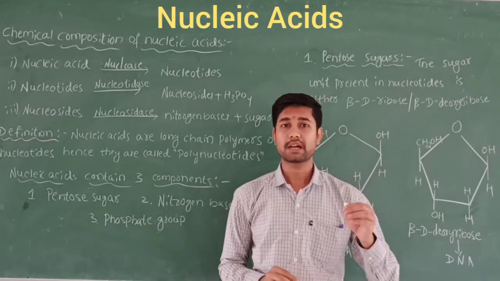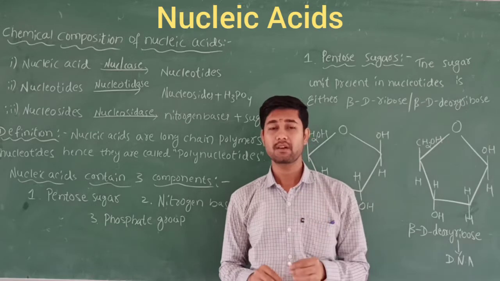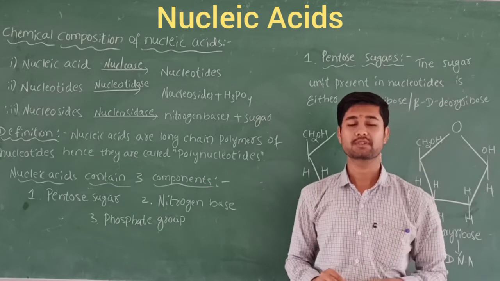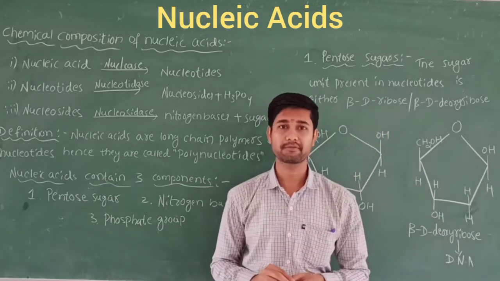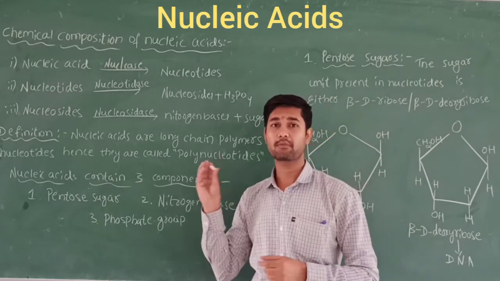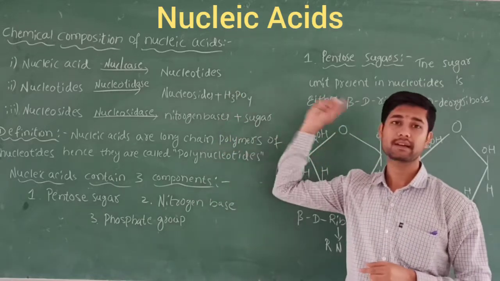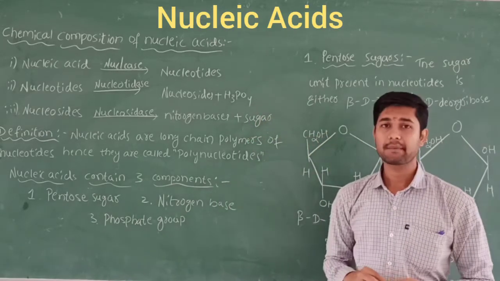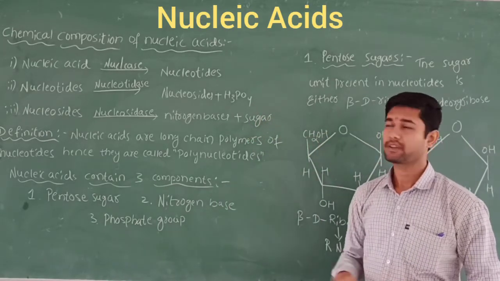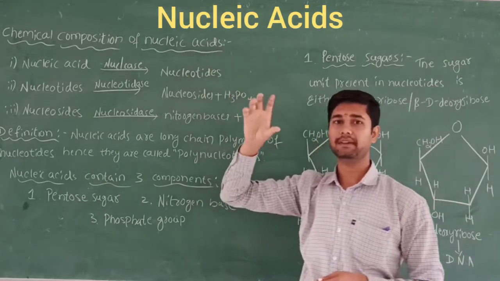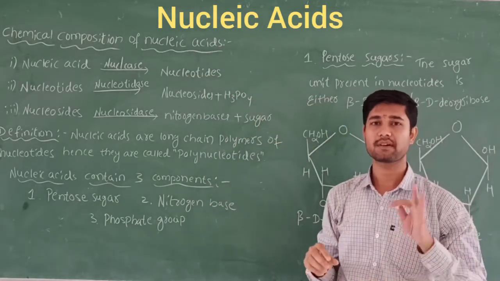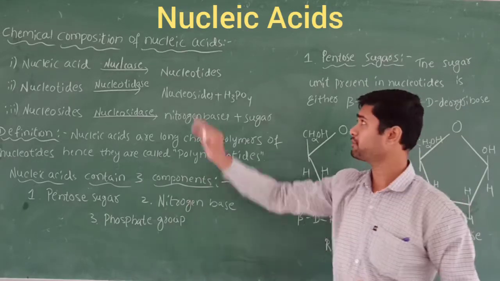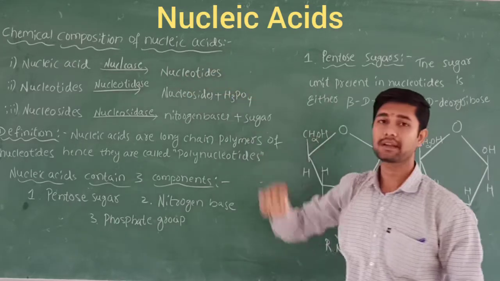The particles present in the nucleus of the cell that are responsible for heredity are called chromosomes. These chromosomes are made up of several proteins and some biomolecules, which we call nucleic acids. So let's take the chemical composition of these nucleic acids. They are one type of component present in the chromosomes. That's why chromosomes are made up of proteins and some biomolecules, and those biomolecules are the nucleic acids.